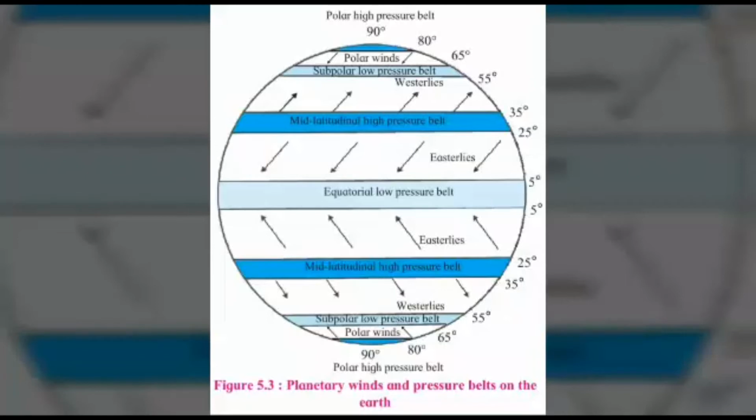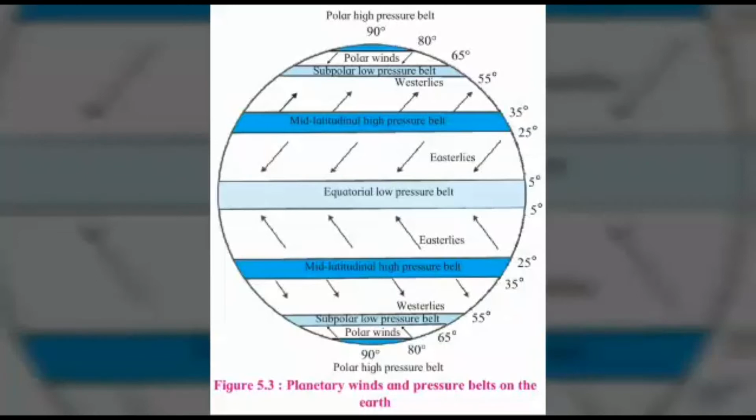In the northern hemisphere, easterlies blow from the mid-latitudinal high pressure belt to the equatorial low pressure belt. You can observe it in the given diagram. Second question. What is the direction of the westerlies in the southern hemisphere? In the southern hemisphere, the westerlies blow from the northwest direction to the southeast direction.